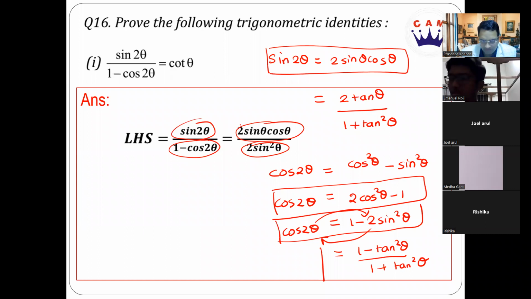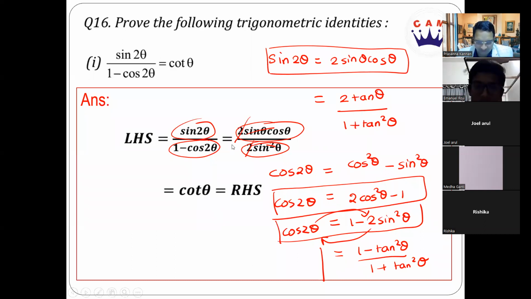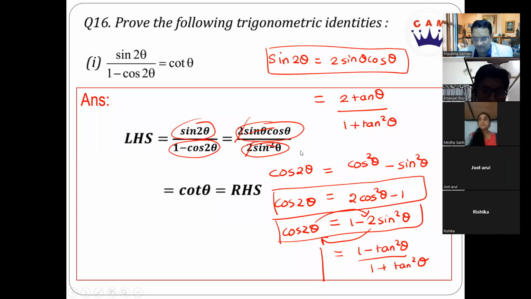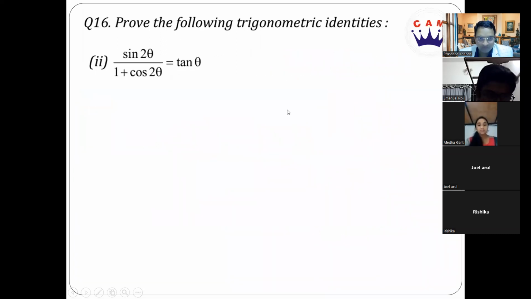So what will cancel? The 2 will cancel here, one sin theta will cancel. So cos theta by sin theta, what is it going to be? Cot theta. That's all. Of course, all these formulae you need not write for this question, as long as you understand 1 minus cos 2 theta is 2 sin square theta. Clear, everybody? Next one.